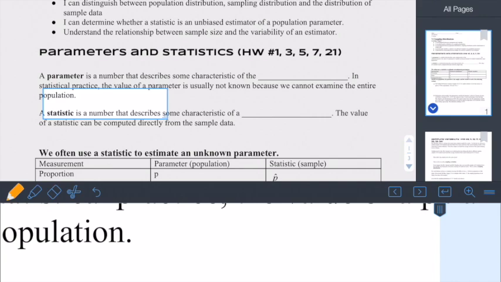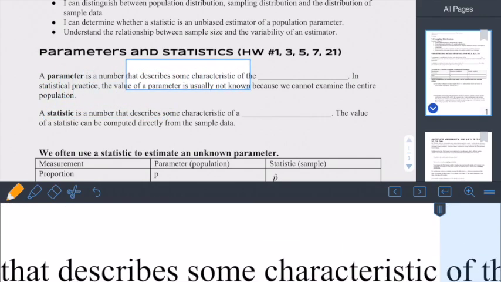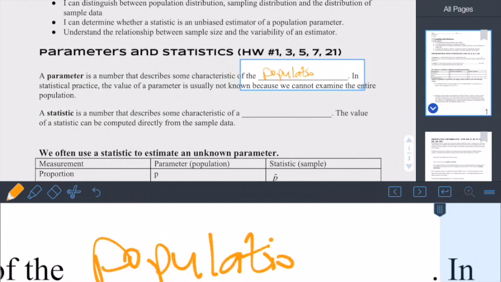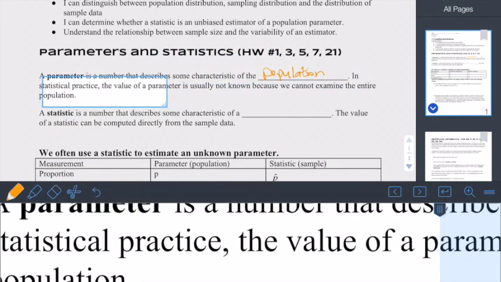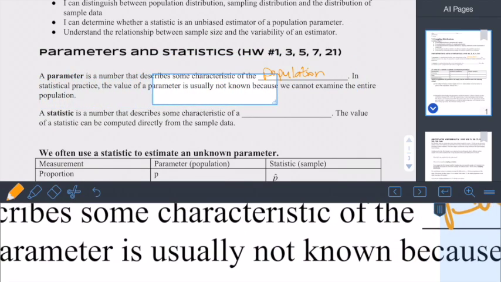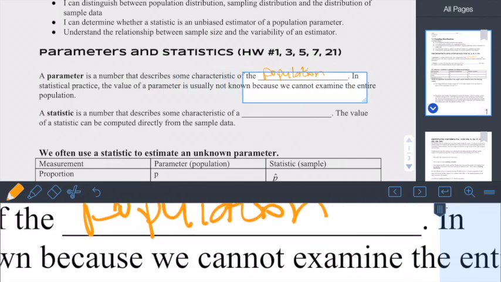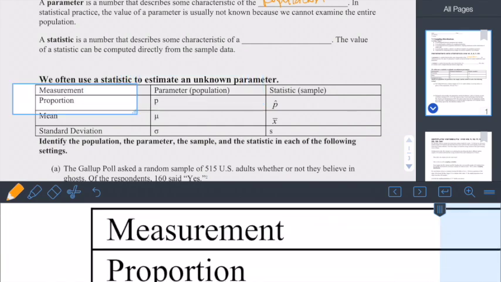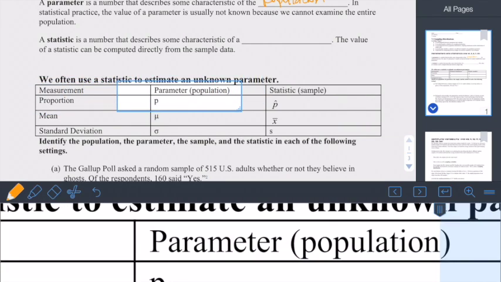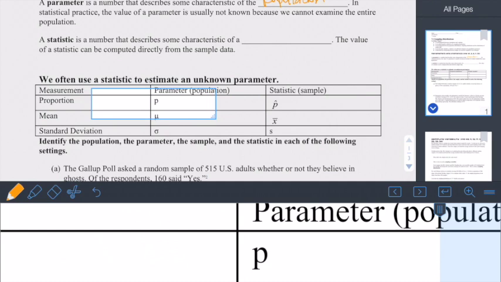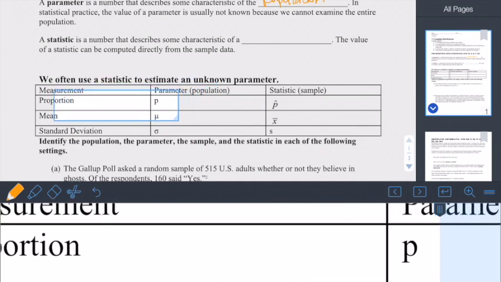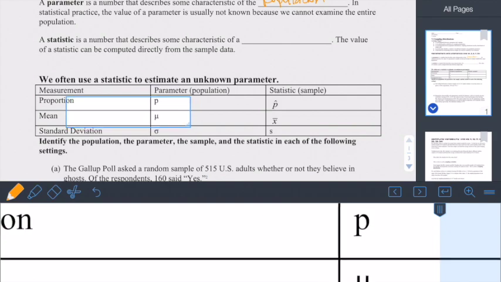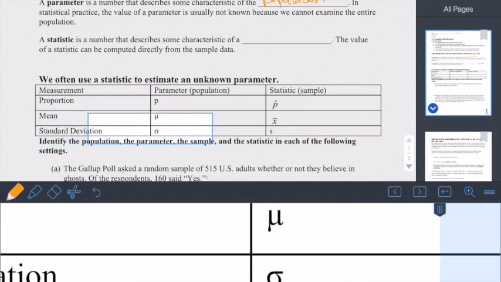A parameter is a number that describes some characteristic of the population. In statistical practice, the value of a parameter is usually not known because we cannot examine the entire population. So let me skip down to this table and then we'll come back up. If we want to know the parameter, the population proportion, we call that p. If we want to know the population mean, we call that mu. And the population standard deviation is sigma.